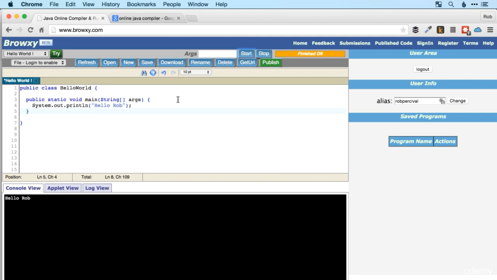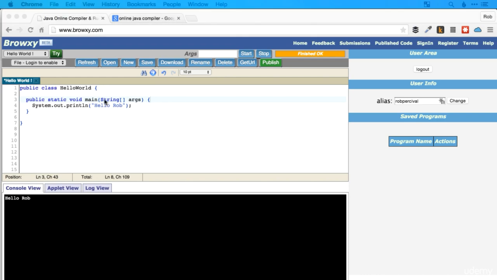Just change the code there. Fantastic. Right, so that's our introduction to how a Java program is laid out and what the basic lines are doing. The challenge in this video is to essentially recreate this from scratch.